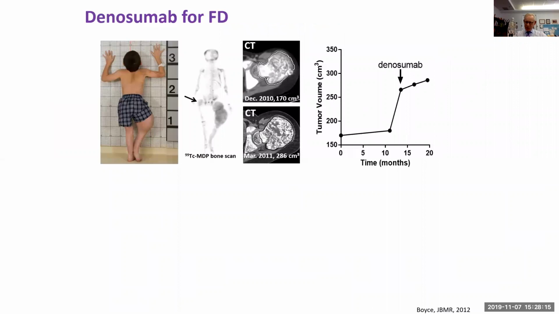So that brings us to one of the newer drugs for the treatment of FD, and that's Denosumab. This was the first patient that we know that was treated with Denosumab. This was published here by Alison Boyce. This was a little boy with really very dramatic, incredible fibrous dysplasia. He had this lesion in his leg, which grew rapidly and ultimately resulted in an amputation. This lesion, identified by the arrow, started to take off just like this one over here.